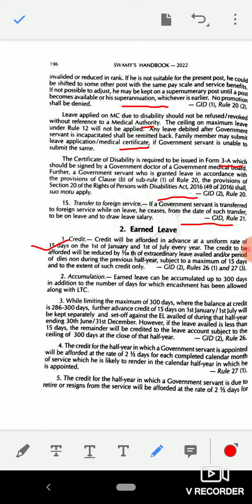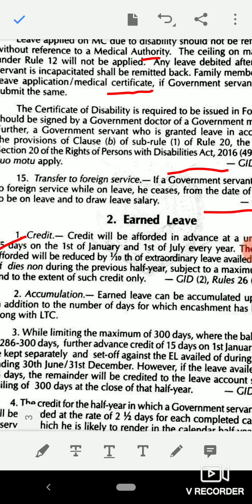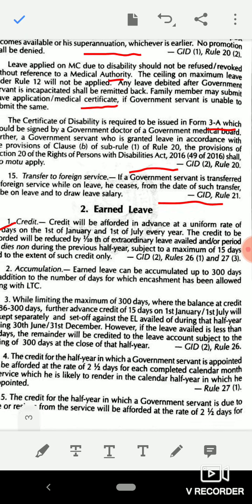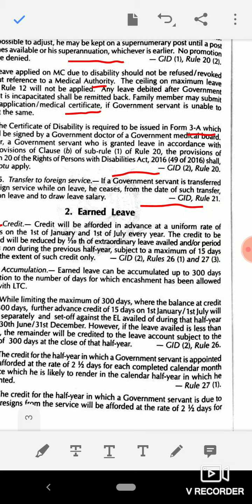The credit to be afforded will be reduced by 1/10 of the extraordinary leave availed and for the period of dies non during the previous half year, subject to a maximum of 15 days and to the extent of such credit only. This is according to GID 2, Rule 26(1) and 27 Clause 3.